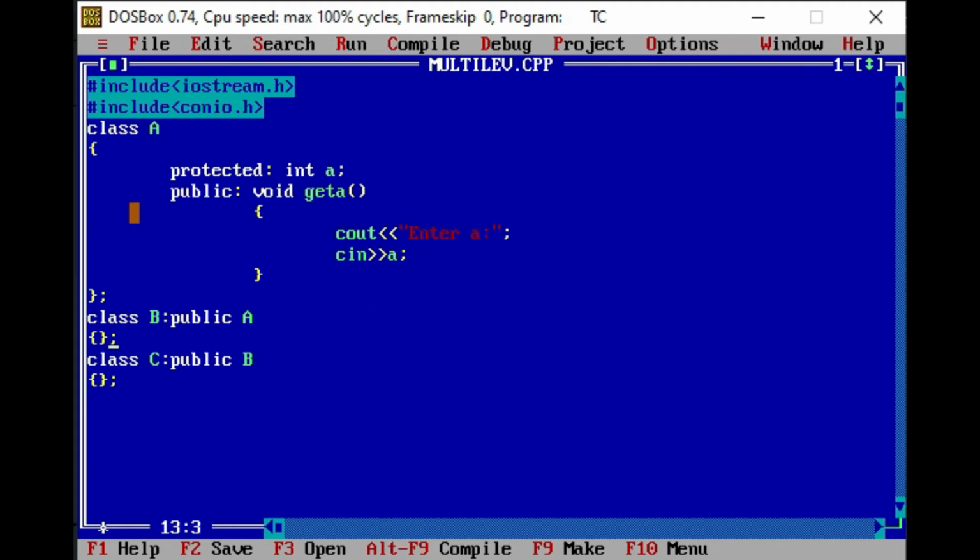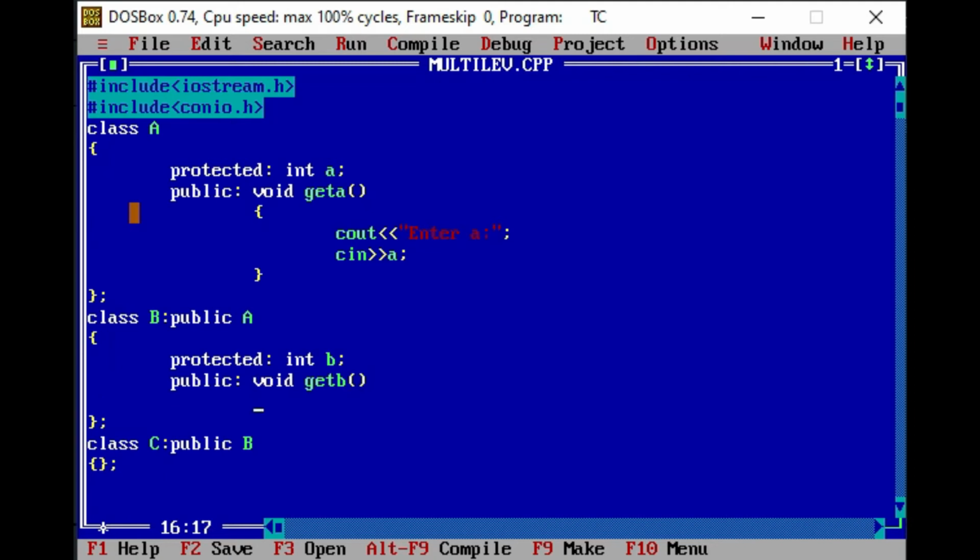Now in class B, again here in a protected mode, I am taking another variable integer B, which is of class B. And in public mode, I am taking the function void get B for getting the value of B variable. So again I'll write the message enter B. And in cin, user will enter the value of B.